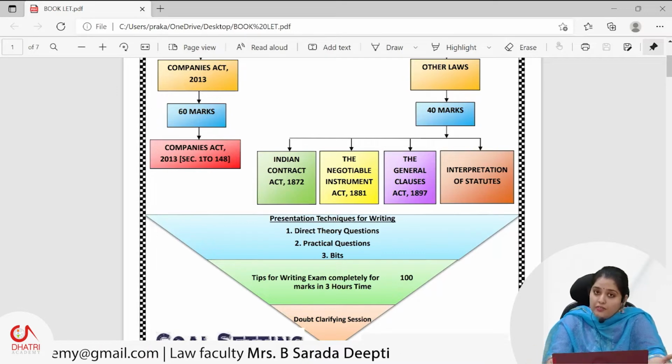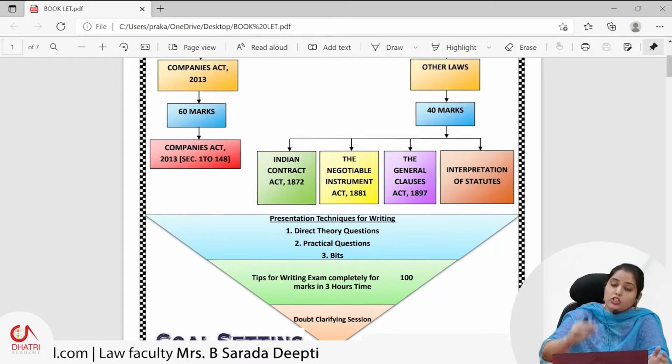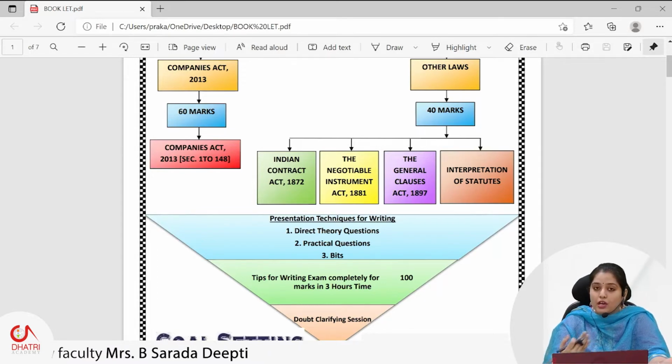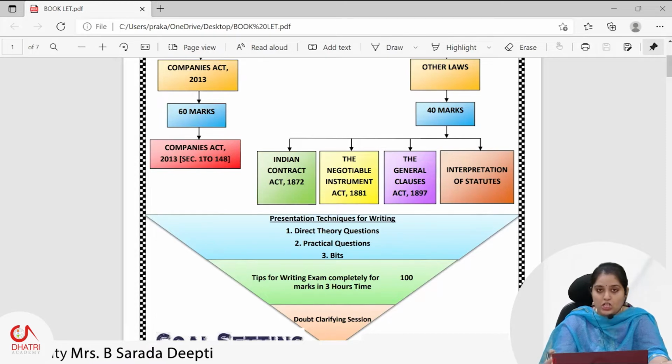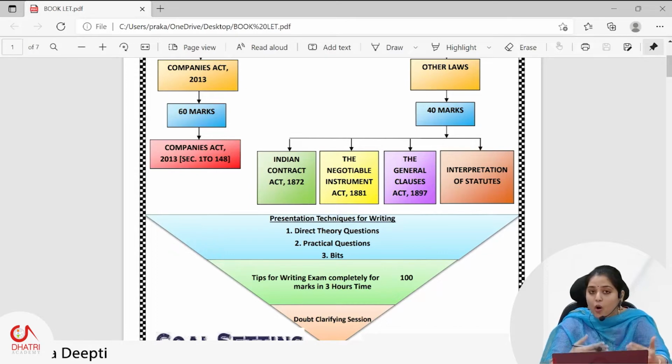Otherwise, if the same question is given for 8 marks, then you should elaborate it with 3 to 4 examples of statutory provisions or 3 to 4 examples of judicial interpretations. Okay. So it all depends on how fast and how thorough you are with the particular question.